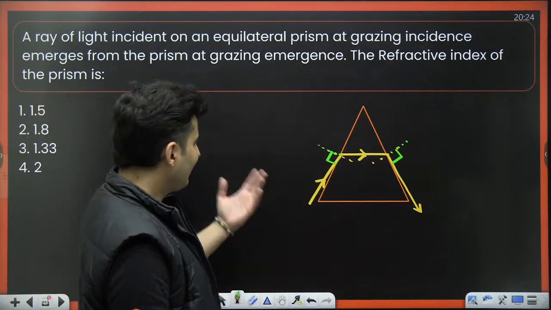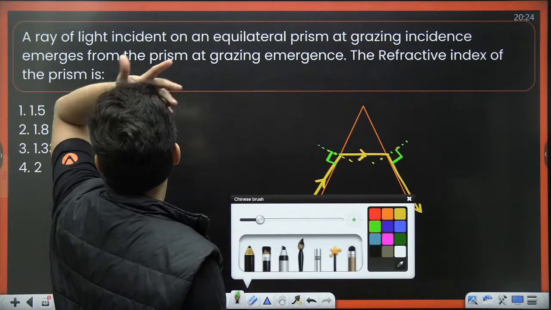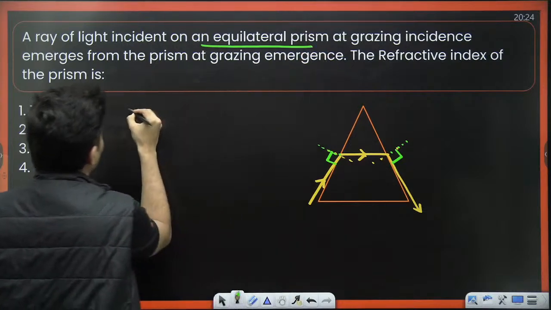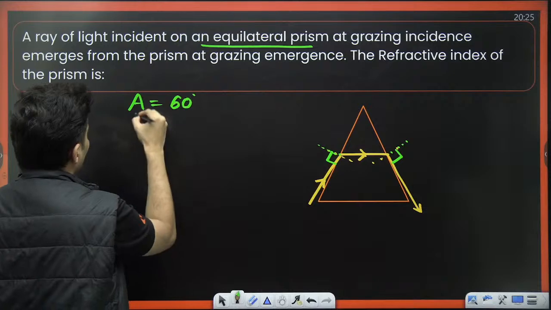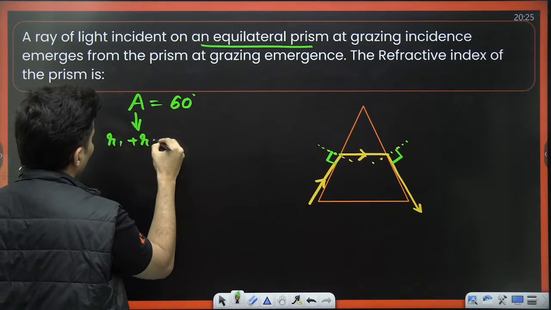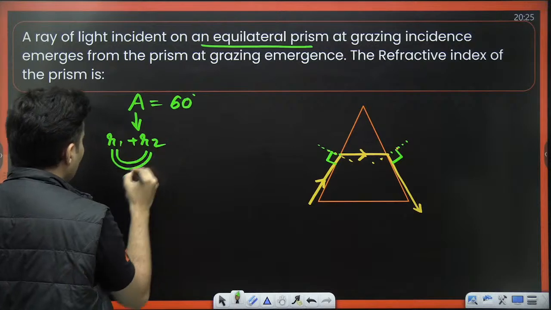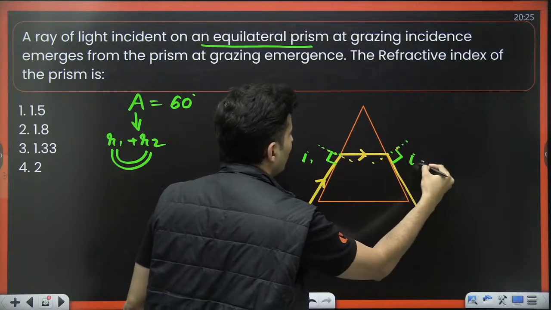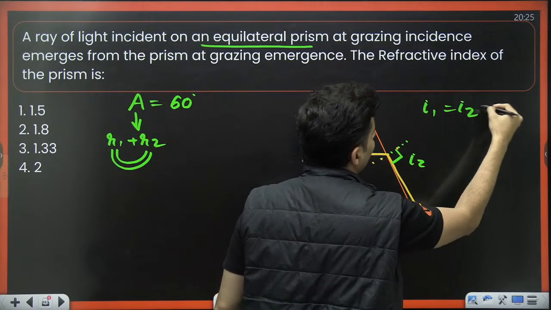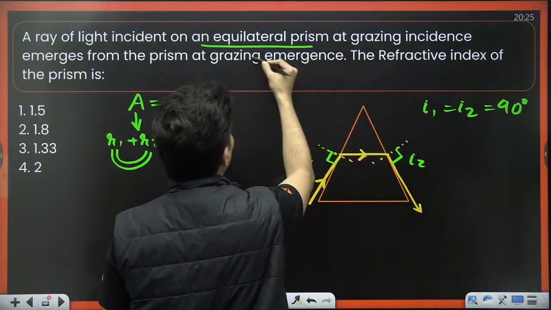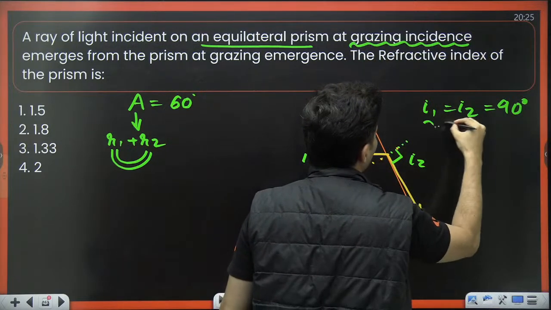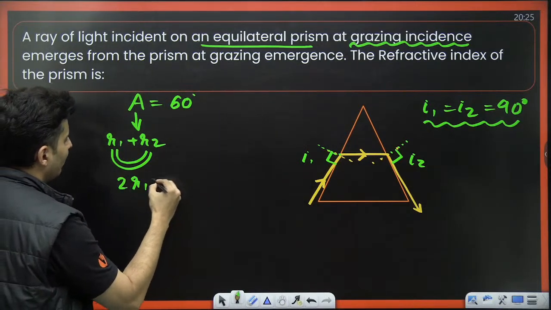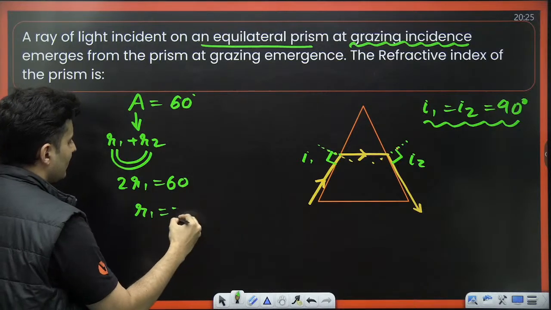So now, if that's the case, the ray of light, equilateral prism, okay, that is also given. Equilateral prism means A is 60 degrees, but A is also R1 plus R2, but R1 and R2 both are equal because I1 is equal to I2. I1 is equal to I2 is equal to 90 degrees. Why? Because of grazing incidence. Hence, R1 and R2 are equal. So therefore, 2R1 is 60. Therefore, R1 is 30 degrees.